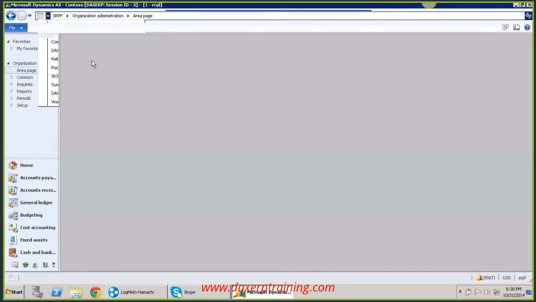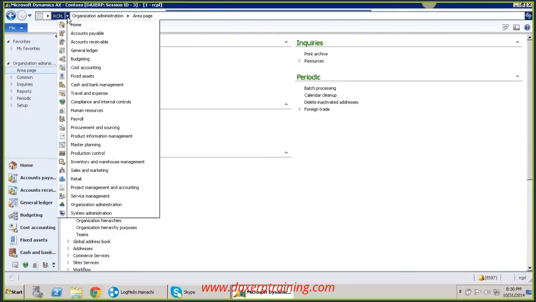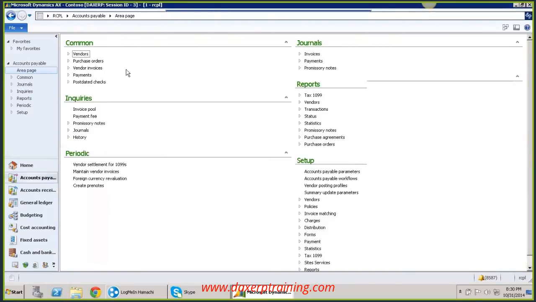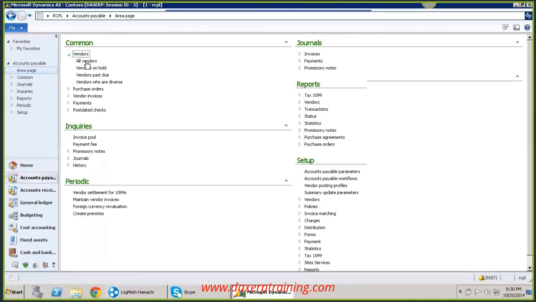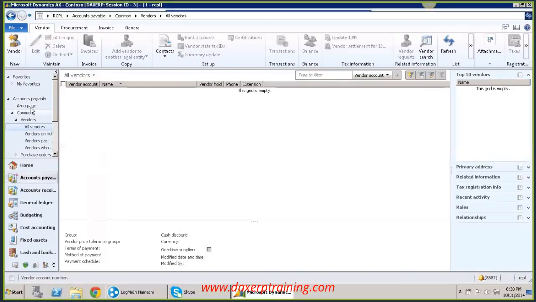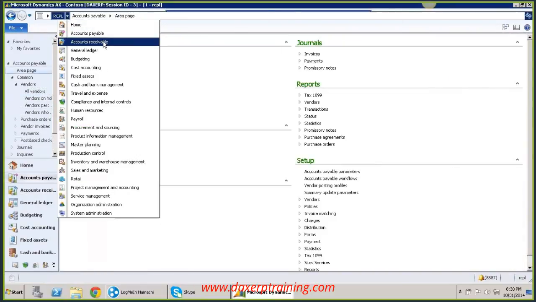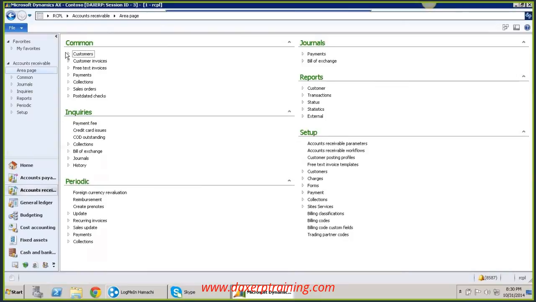Now, if you look here, your Reliance Corporation will be available. Select your Reliance Corporation. This is a brand new company in which even the master data or setups have not been made. If you click on the vendors list, and look here, it is still processing. No vendors are available here. If you go to the customer section, accounts receivable, click on customers.